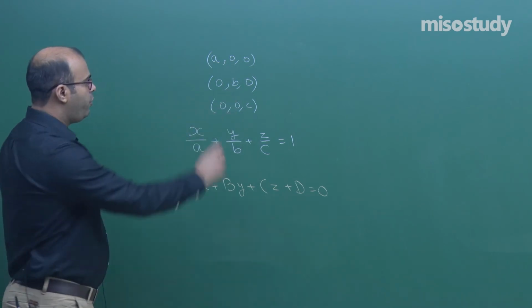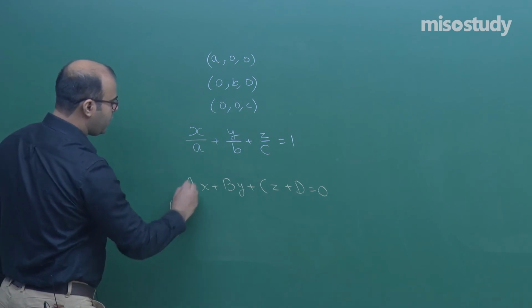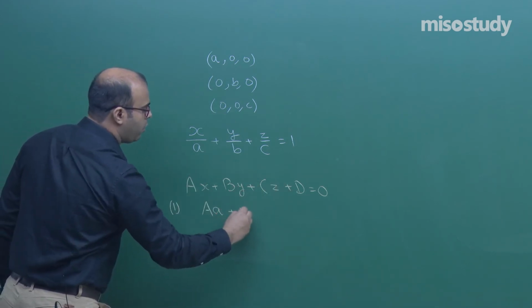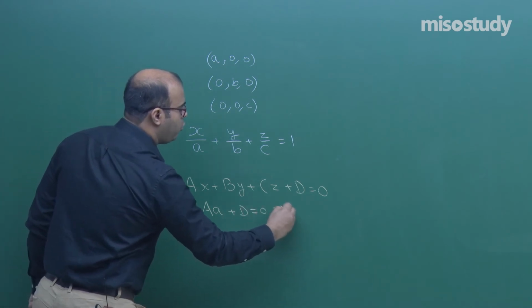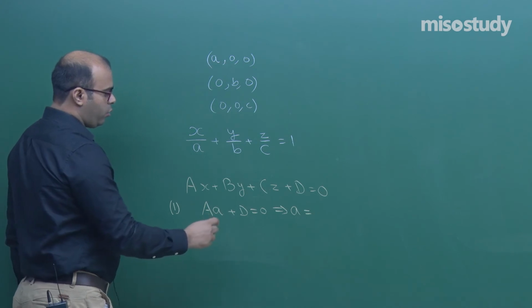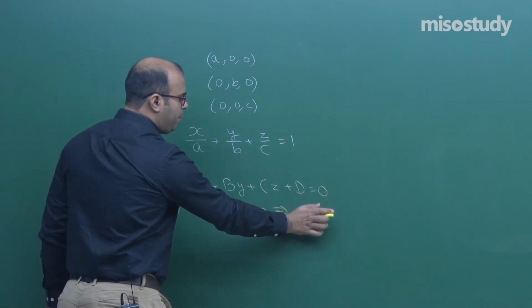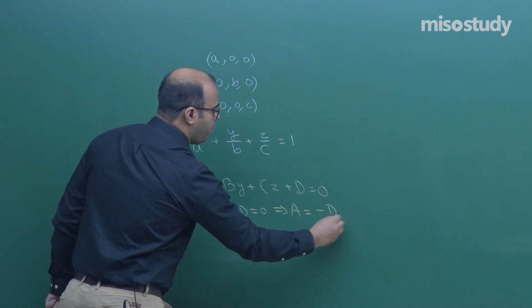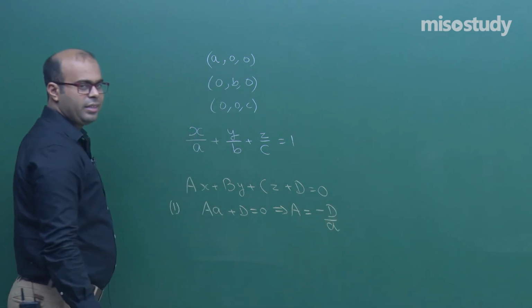So, if we talk about the first, this will become a into a, this is 0, this is 0, plus d equal to 0. What will be the value of small a? That will be equal to, let us write the value of capital A here. So, that will be equal to minus d by a. We can write it like this.